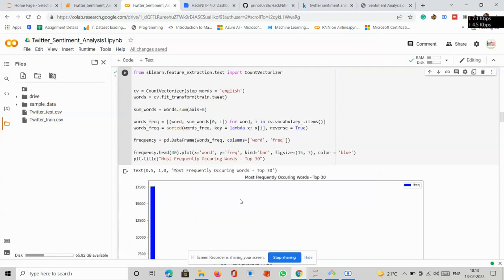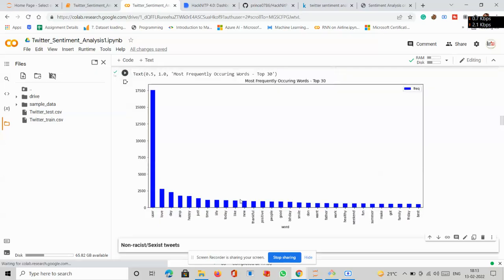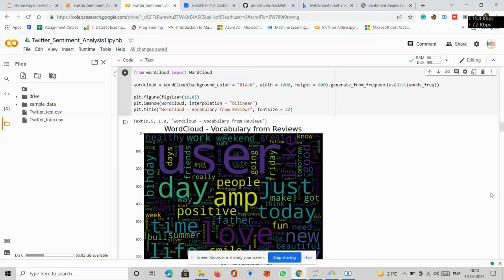After that we have imported the CountVectorizer, and we have tried to find the frequency of the words that are most found in our tweets, right? As you can see here, the word user has the highest frequency. After that the word love, and after that the word day, and you can see here the word best has the least frequency in our data set, right?